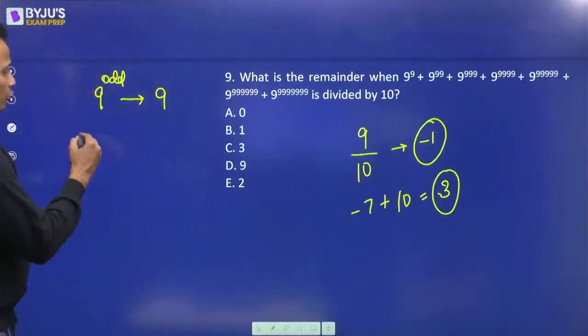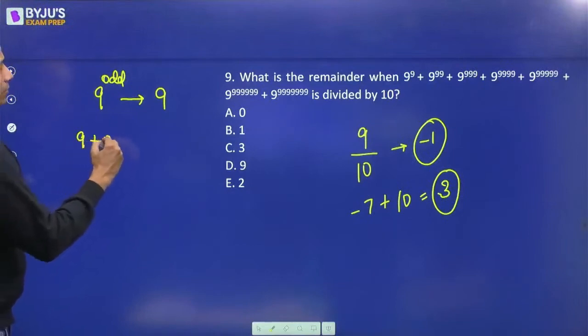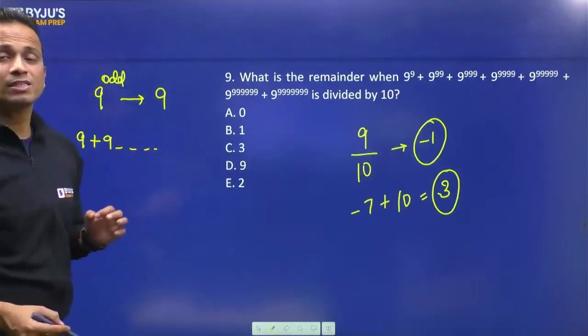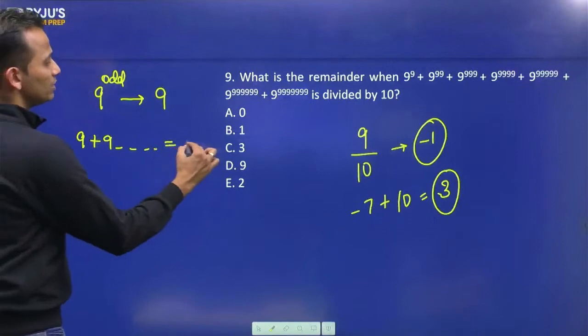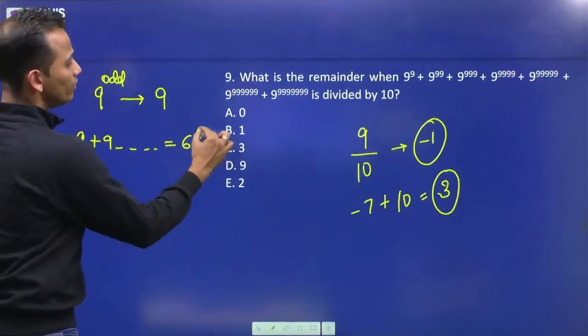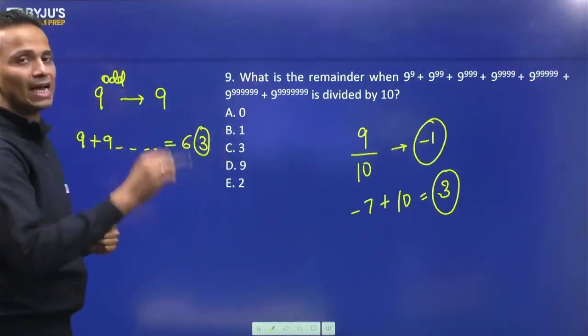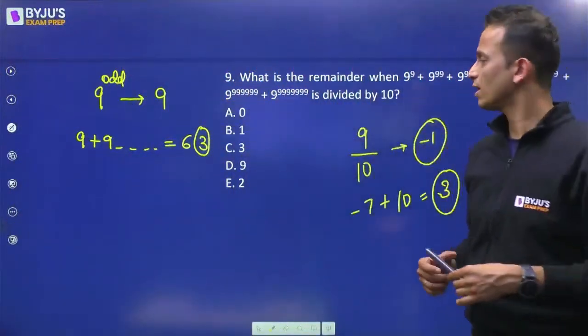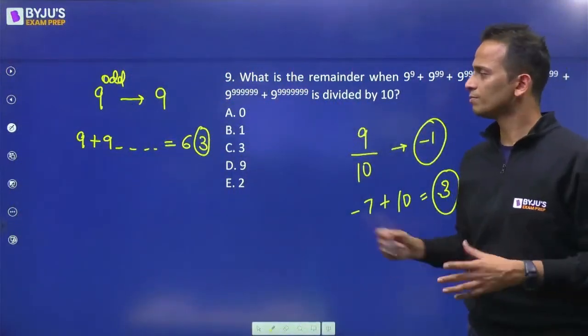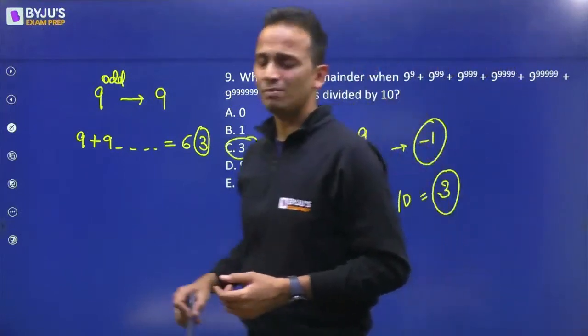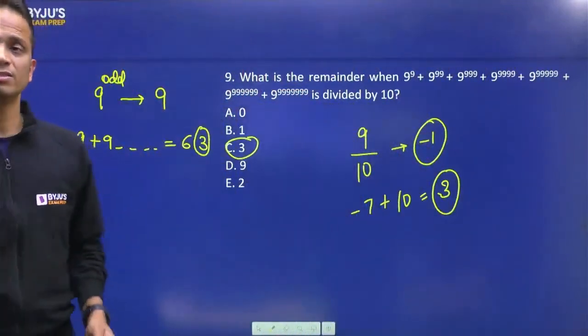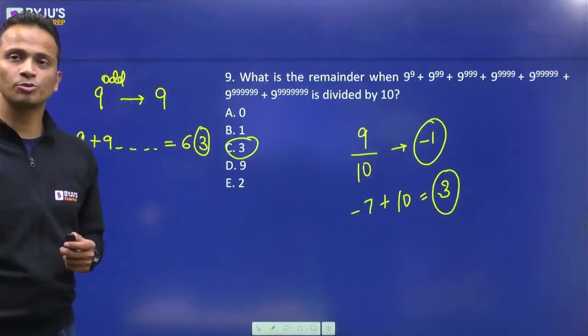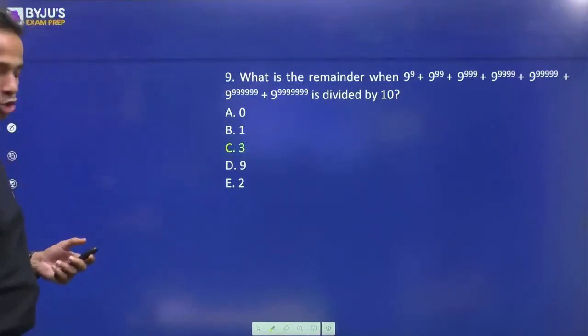Now add the unit digits. 9 plus 9 plus 9, how many times? 7 times. It will give me 63. So 3 will be the unit digit of this entire number. The unit digit is 3, so I can say that the remainder will also be equal to 3. So in both cases, obviously we'll get the same answer. The answer is 3. That is option C. Okay. So that was question number 9.